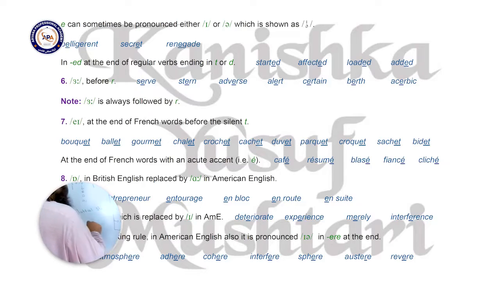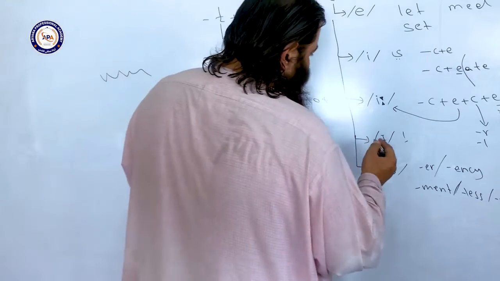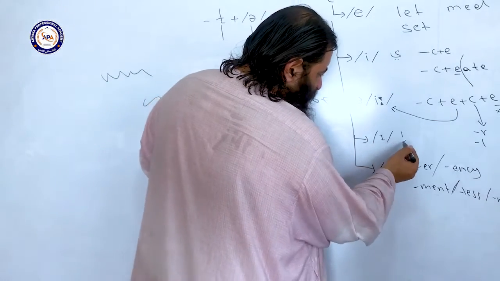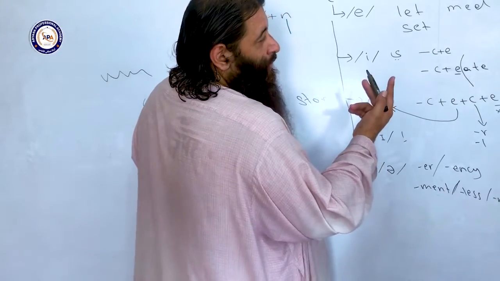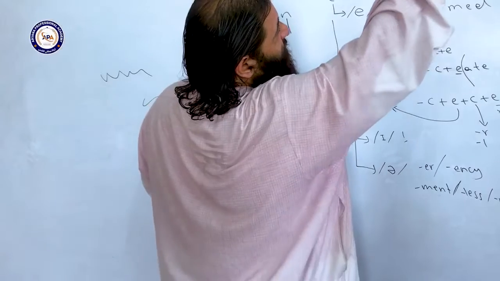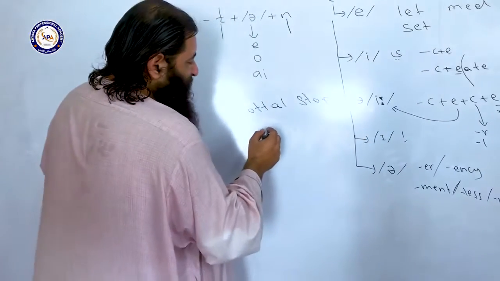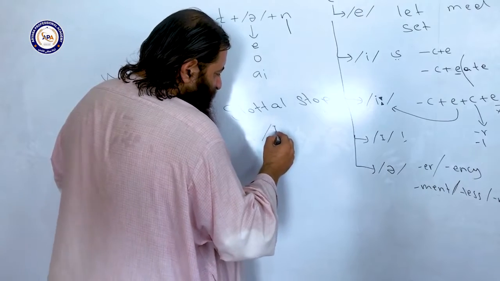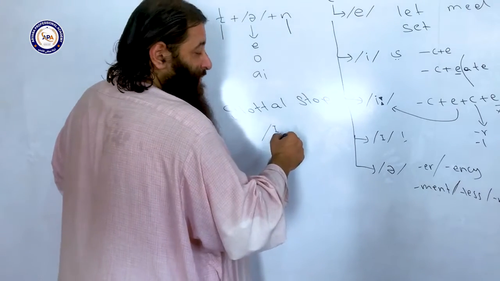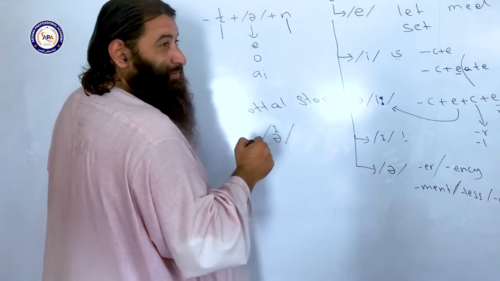Okay, with schwa, one more thing, one last thing. E can sometimes be pronounced either as the short I sound or as schwa. Sometimes you can pronounce E like the short I or like schwa. You have these two choices. In that case, the symbol is written like this, especially in Longman dictionaries. The I sound is written over the schwa sound, which means you have these two possibilities.